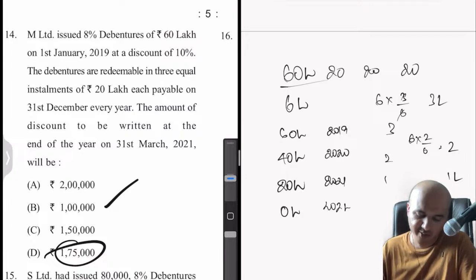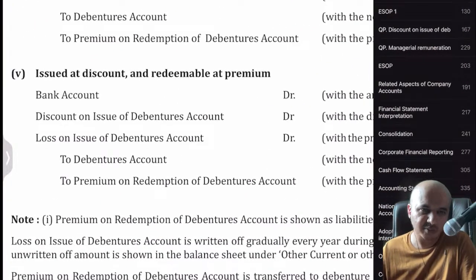So I'm purely going by the institute material. See, if you go by this material, for loss, they have maintained a separate account. For discount, they have maintained a separate account. So we can't club both. But in the exam, they have clubbed it. I mean, in preparing the guideline answers, they have clubbed it. So that means they are inconsistent in their approach.